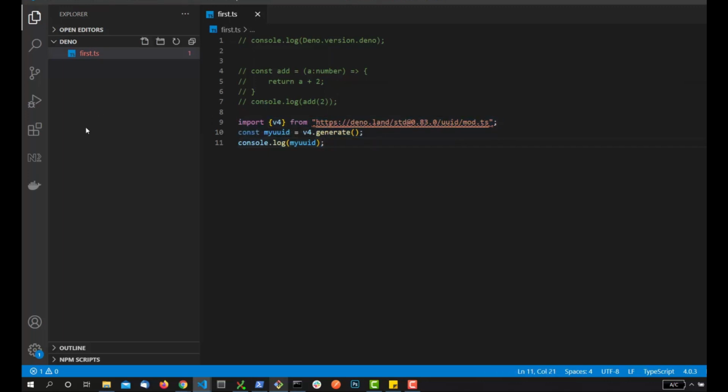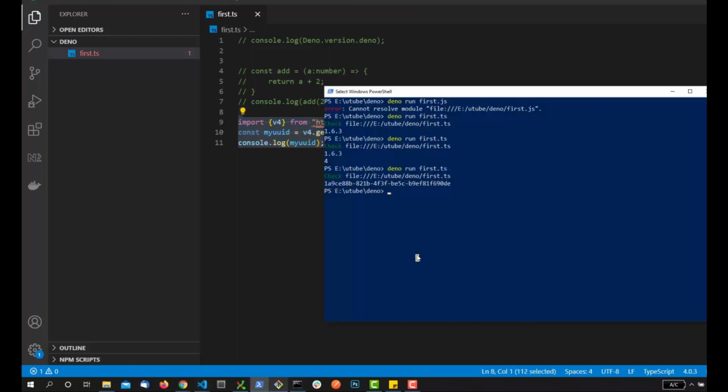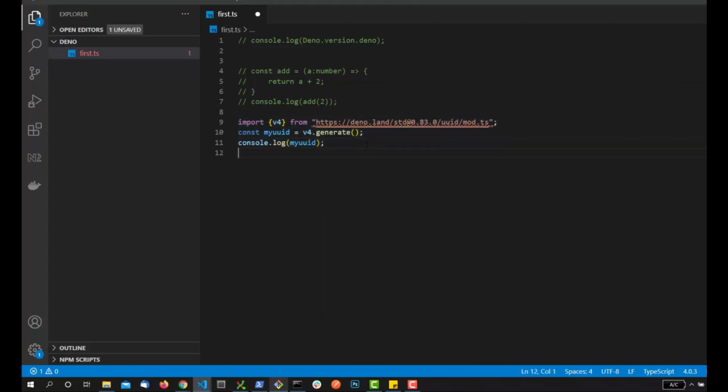We didn't create any package.json file or the node_modules folder. It just took some time and it just printed out. So now you might be confused that if I run it again, you can see when the file got changed, then it got this file checked. And after I ran it again without making any change to this file, it didn't check the file because it knew the file is in the previous state, and it just straight away printed out the ID, right?